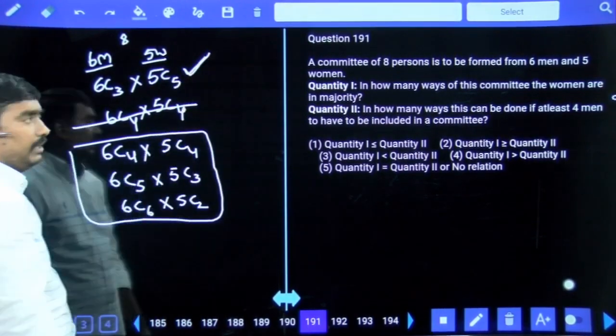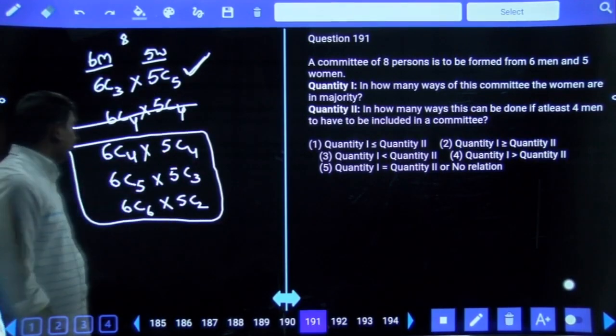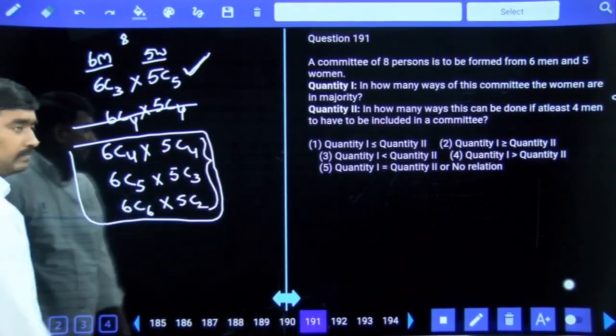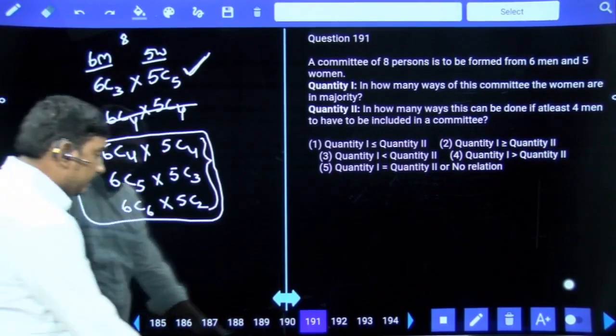Only 1 case in quantity 1. Obviously 1 less than 2 is your answer. We need to add these 3 values, but there is only one value. So 1 less than 2 is your answer.